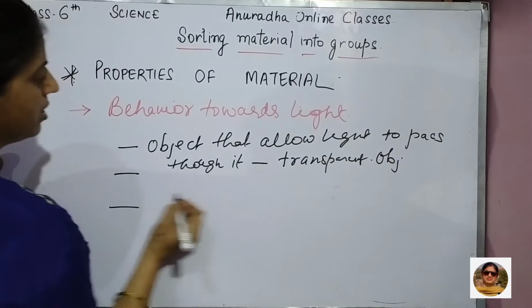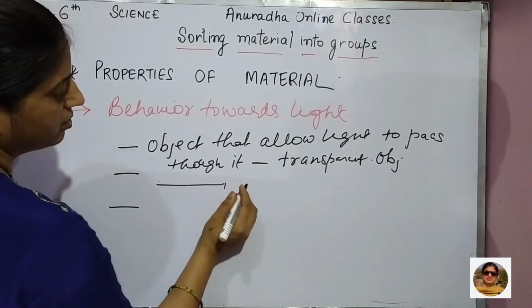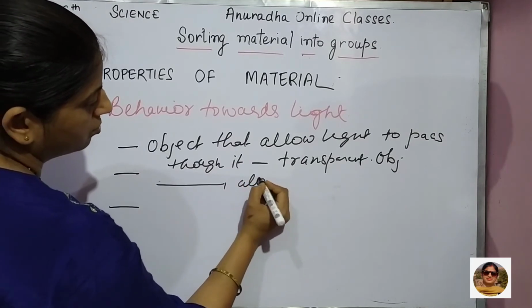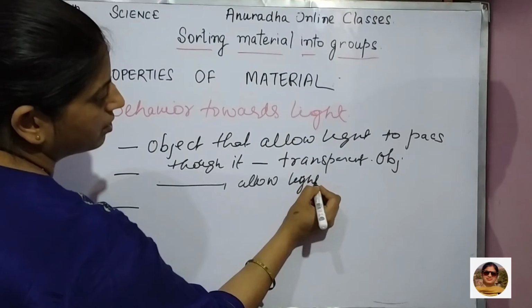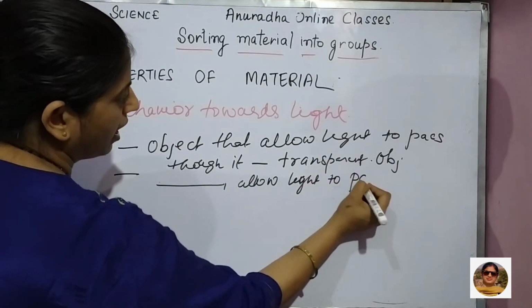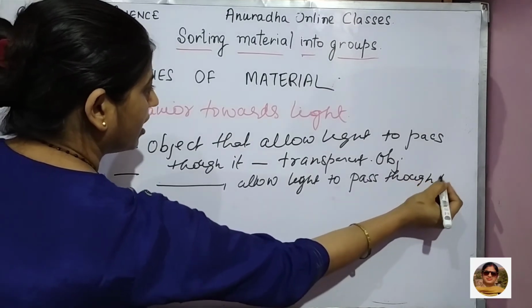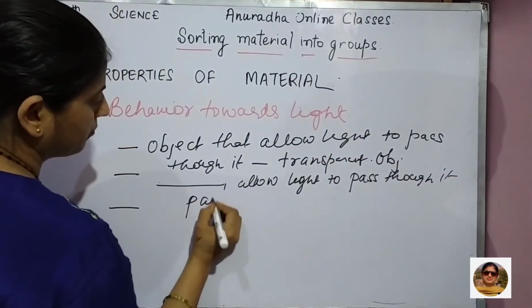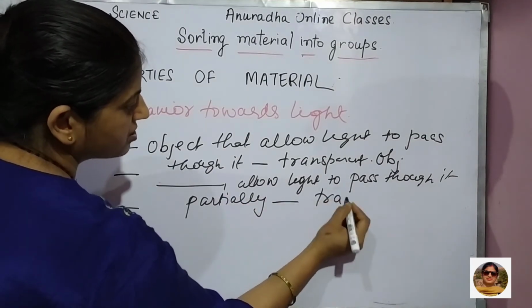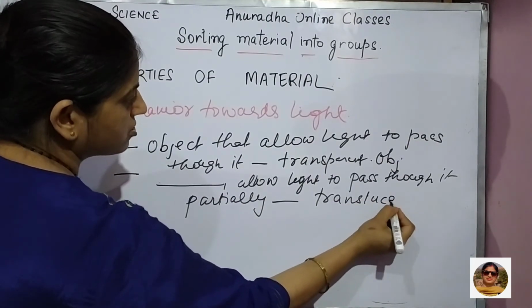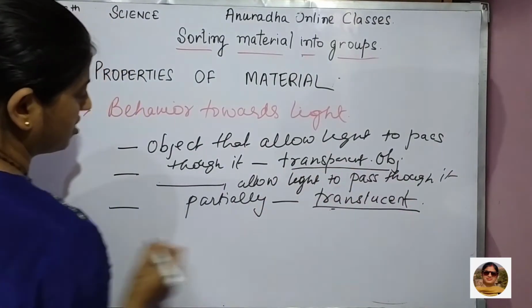Transparent objects. Then objects that allow light to pass through them partially are known as translucent. Right children? Translucent. This is transparent, this is translucent.